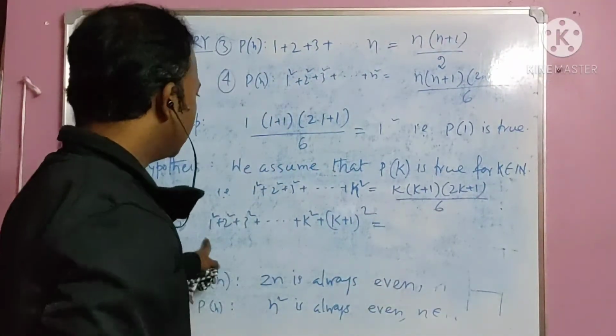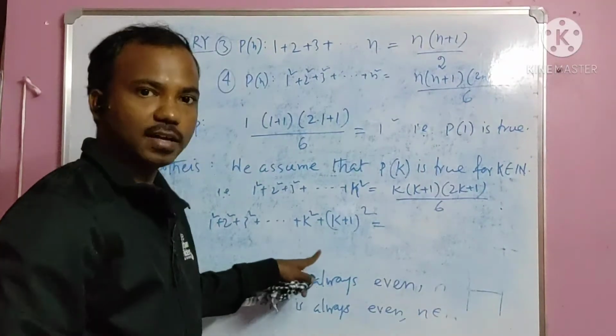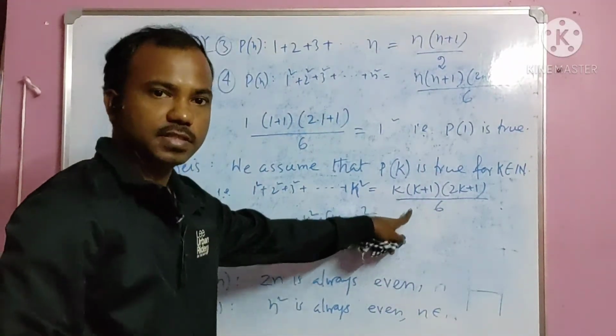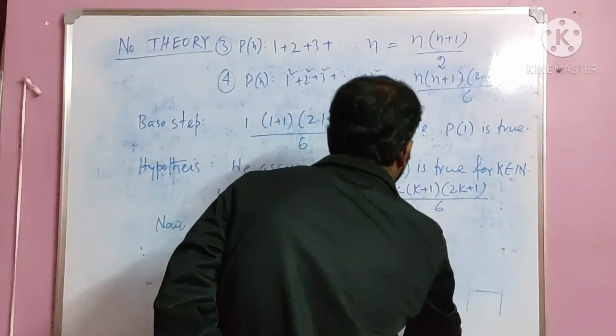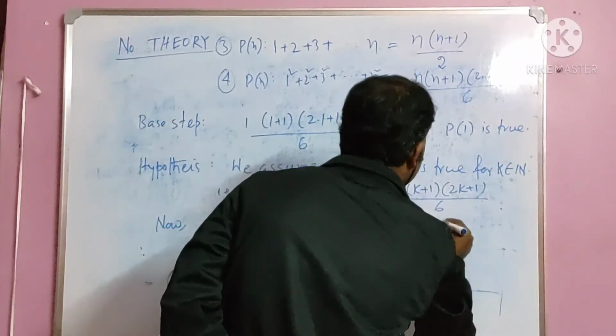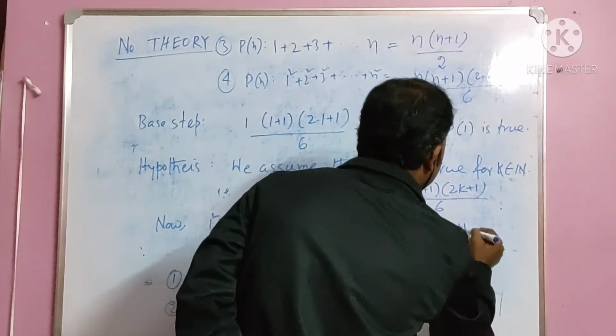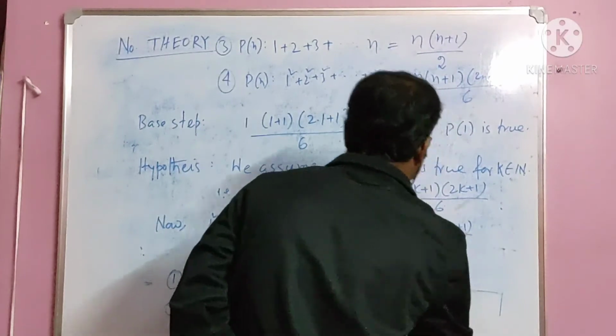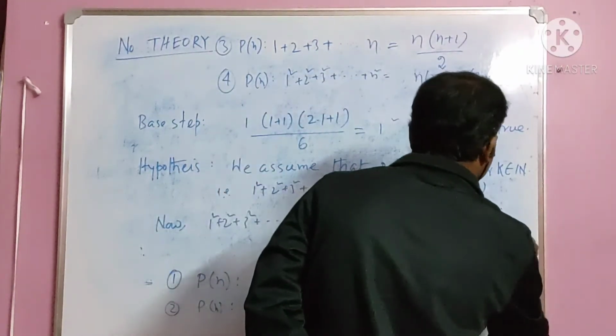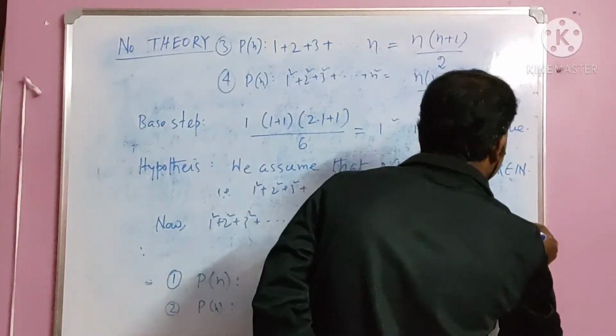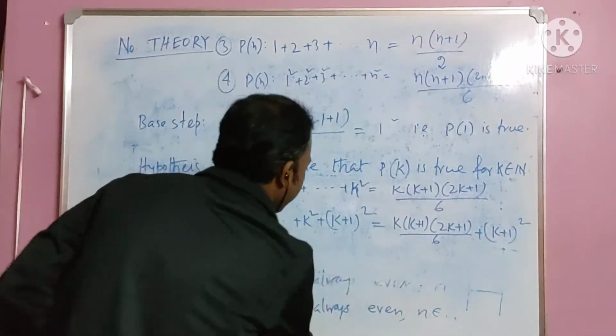Now for these portions we already have the sum. Let's write it. Now we add the k plus 1 square term.